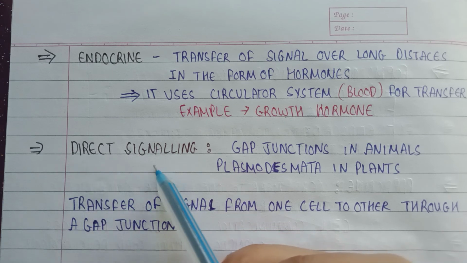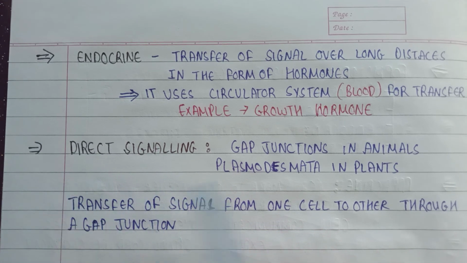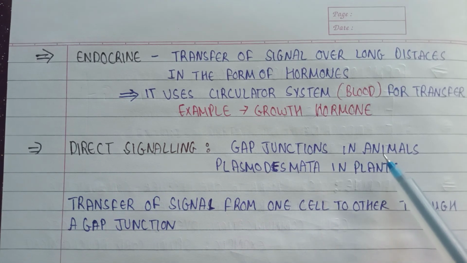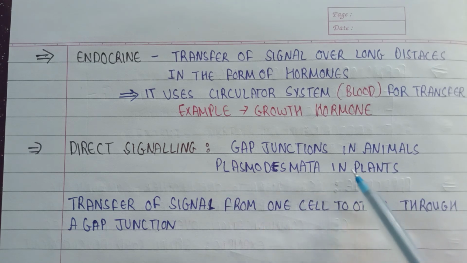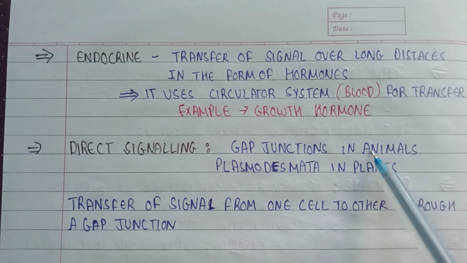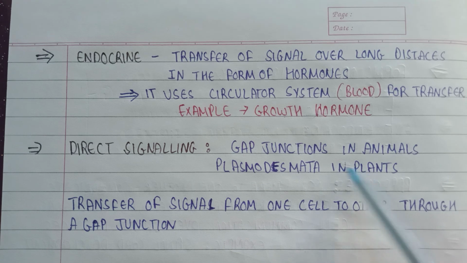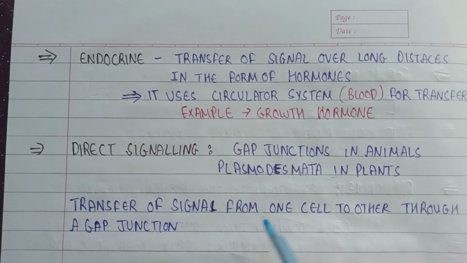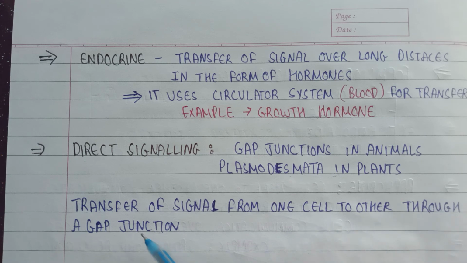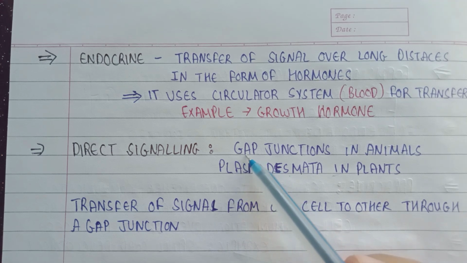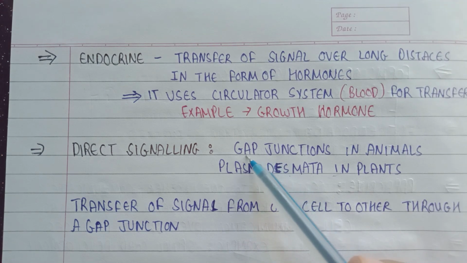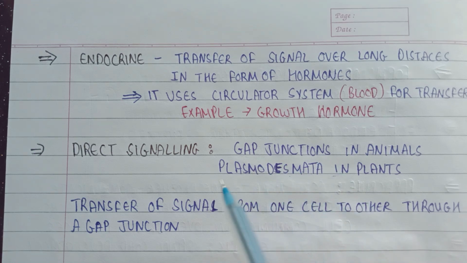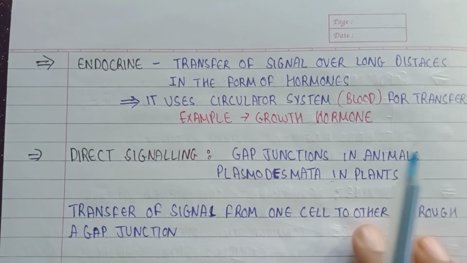Next is direct signaling. In direct signaling, gap junctions in animals or plasmodesmata in plants help in cell signaling. There is transfer of signal from one cell to another through a gap junction. In direct signaling, the transfer of signal occurs by direct junctions, by directly transferring information through gap junctions. So this is all about cell signaling.